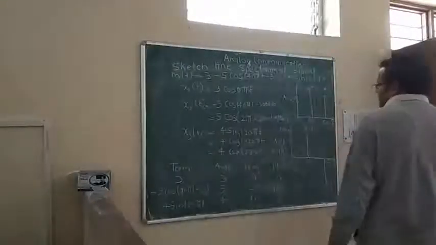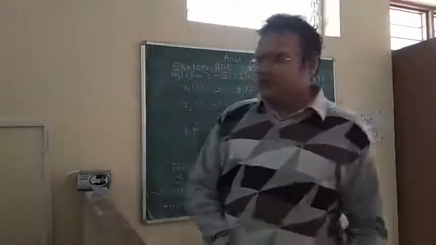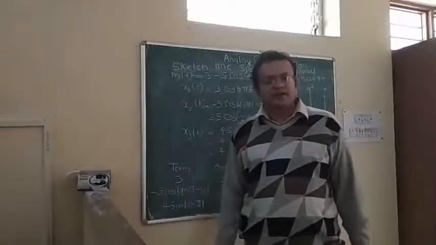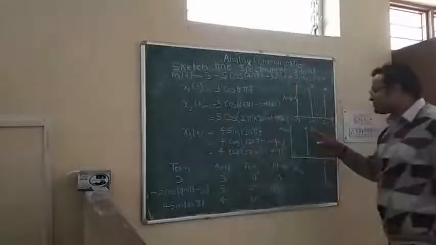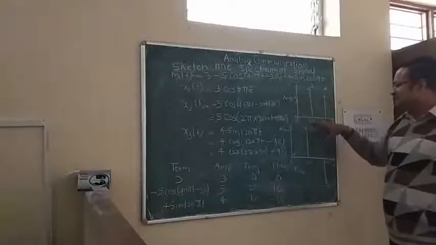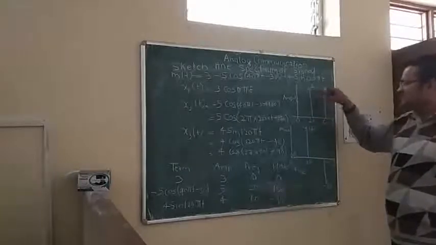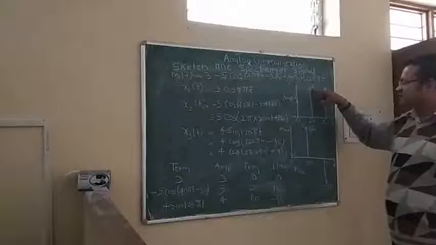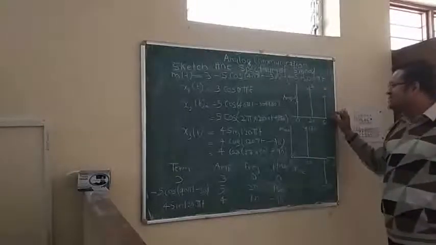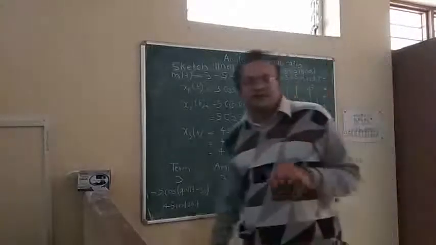In the amplitude spectrum, we can see the amplitude in terms of frequency. So here at 0 hertz, we get the amplitude 3 from our first term. At 20 hertz, we get the amplitude of 5. In the third term, at 60 hertz frequency, we get the amplitude of 4. So in the amplitude spectrum, we can see the amplitude in terms of frequency.